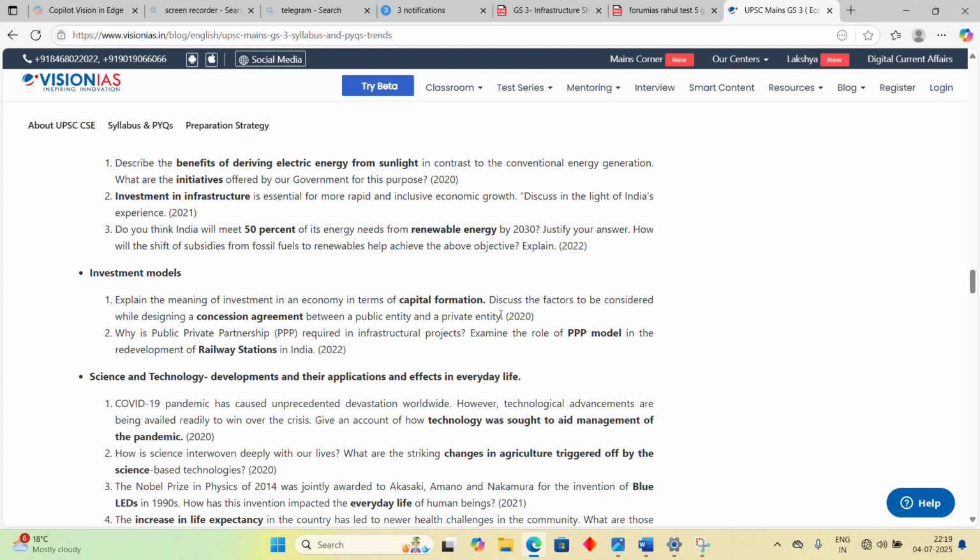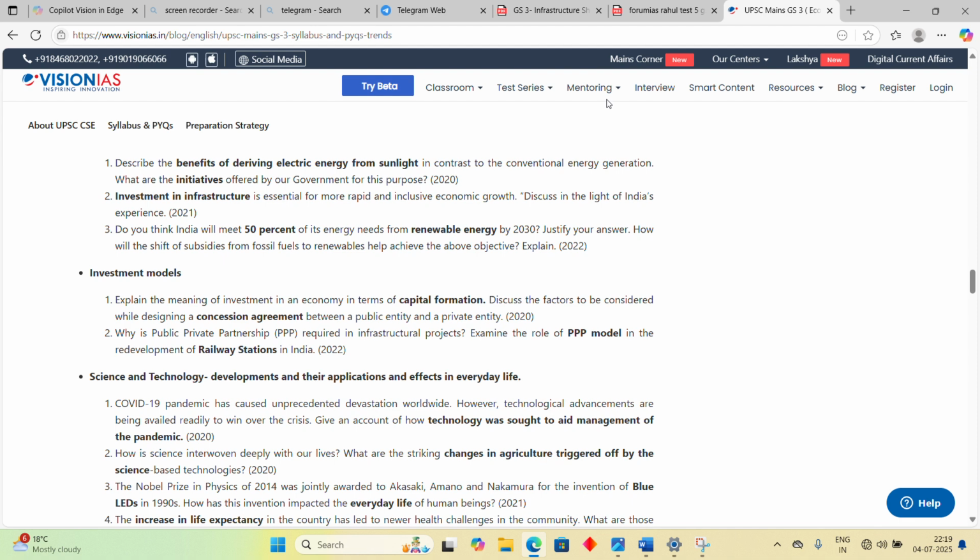Okay, then there is discuss the factors to be considered while designing a concessional agreement. Now think of an agreement. Okay, any agreement if you were to sign, irrespective of whether it is being signed by a PPP or anybody else, there are some factors that an agreement should have, right? There should be some clauses that okay, if I am signing this with you, then I should not be at a loss. You should also not be at a loss. Both of us should make some profit, and if either one of us defaults, then there has to be a regulatory body to look into it.